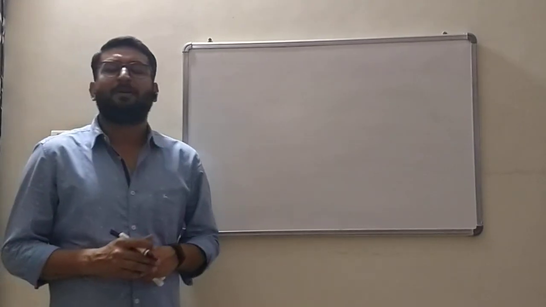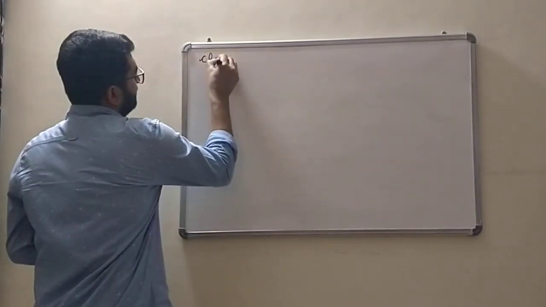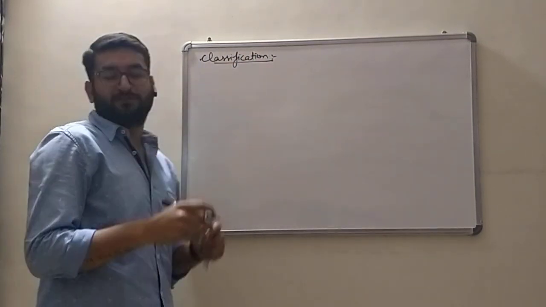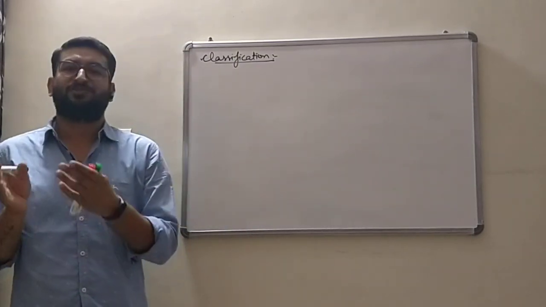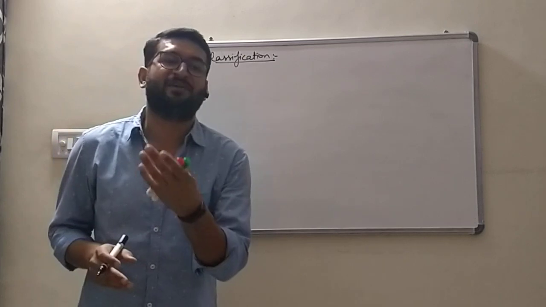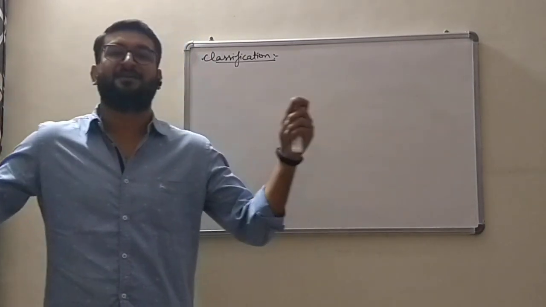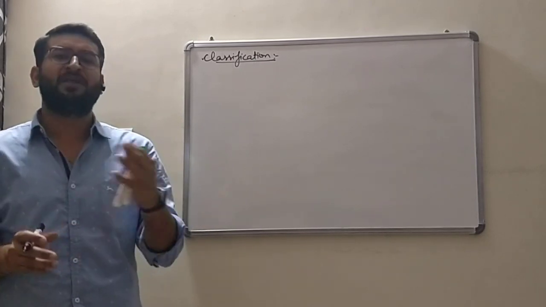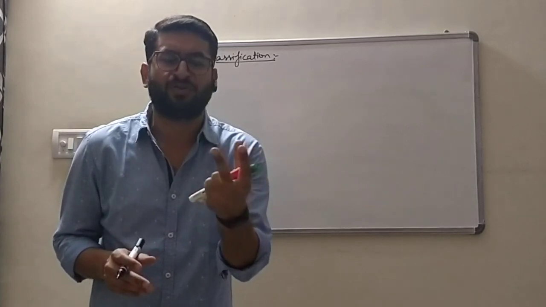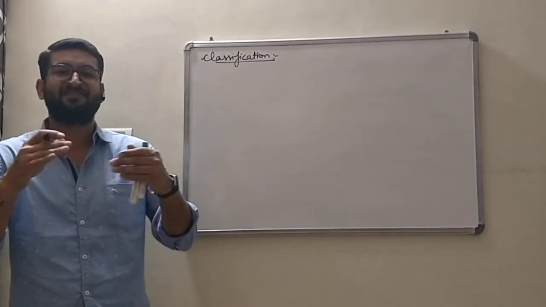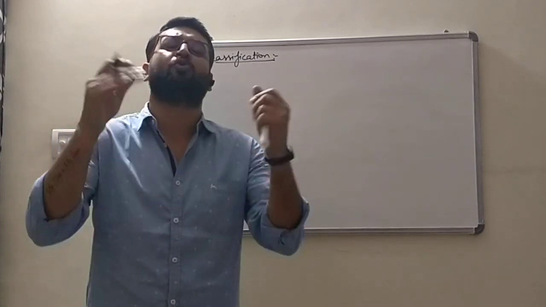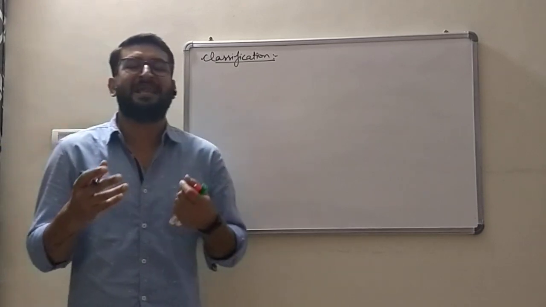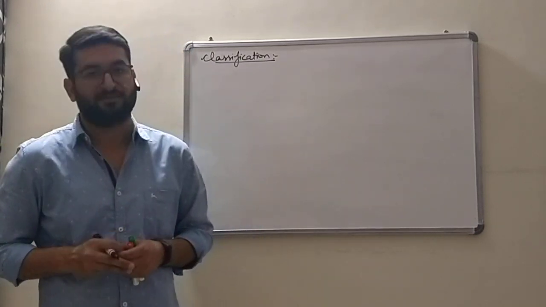Next we discuss classification. As its name indicates, classes means groups. As in our school, various children, according to their age group, are divided into various classes. For example, there is a fixed age group related to a particular class. For pre-primary, there is an age group of 3 to 3.5 years. For first, it will be 4 and 5 years. For second, it will be 5 and 6 years, and so on. Likewise, the organisms are classified on the basis of their similarities and dissimilarities in their properties.